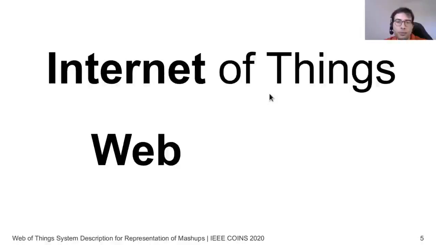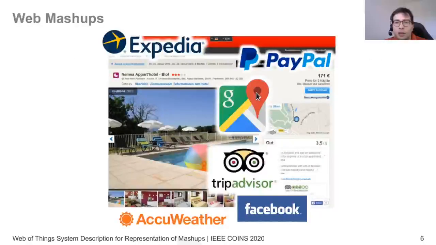We are able to compose systems very easily by using different services. So for example, in a hotel booking website, we could very easily use map information from one service, weather information, maybe even live from another one, and we could actually offload the payment to another service. And these have been possible, and they are called web mashups, and they are everywhere these days, even if we don't see them on the user interfaces.